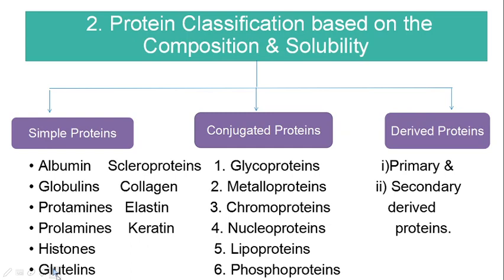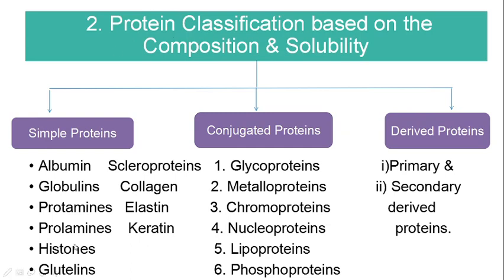Then glutelins. These are plant proteins easily soluble in dilute acids and alkalis but insoluble in water. Glutelins are heat coagulable. Glutenin is obtained from wheat. Oryzenin from rice is another example of glutelins.